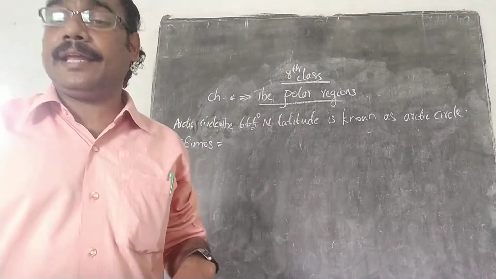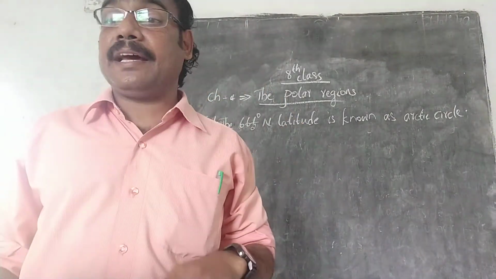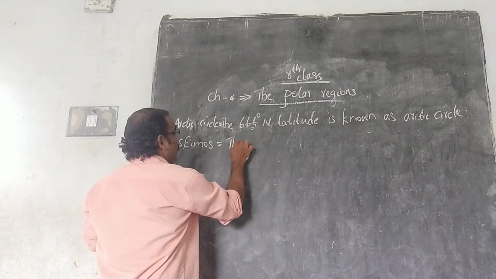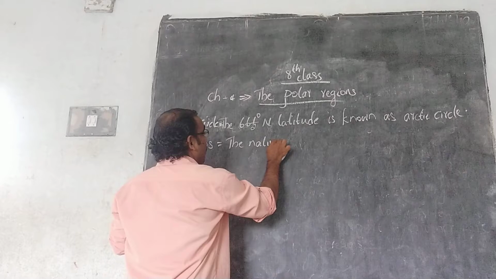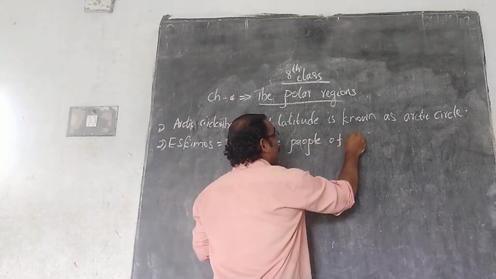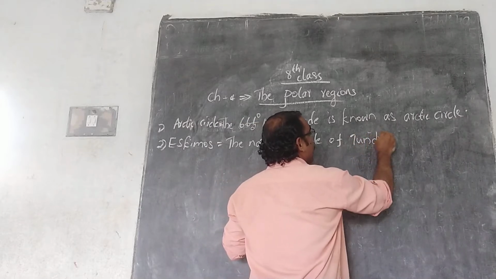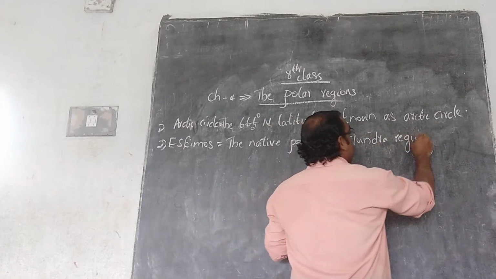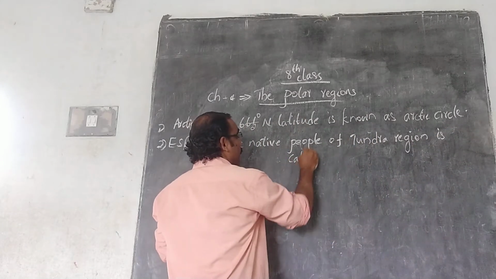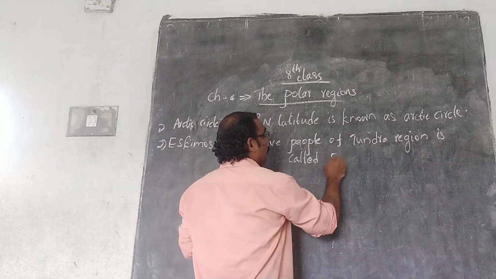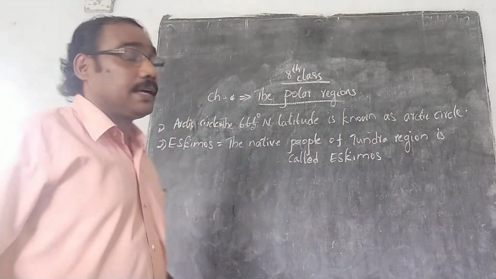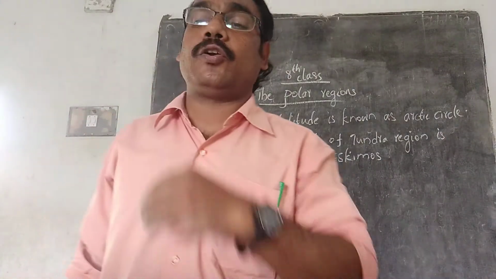The people who are living in which area? Tundra region. Okay, the native people of the tundra region are called Eskimos. The people who are living in the tundra area are known as Eskimos.